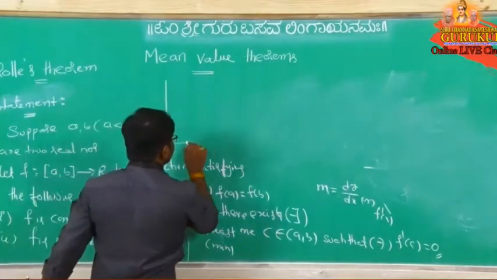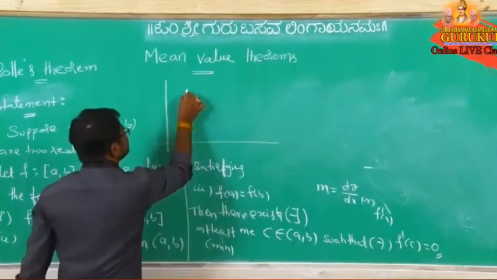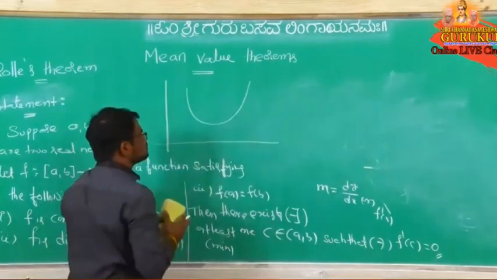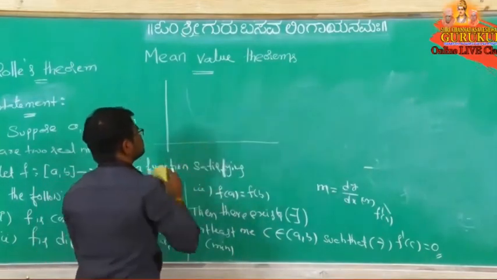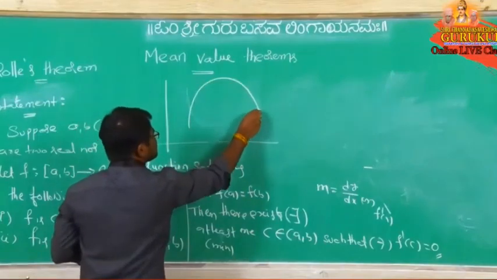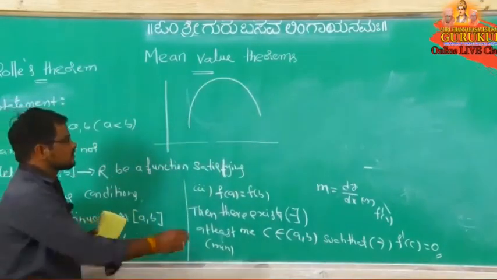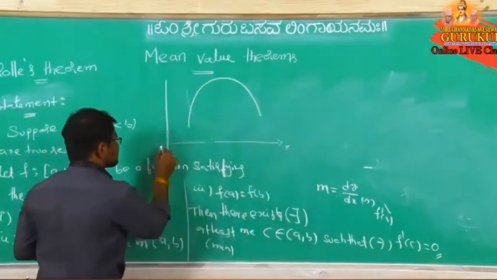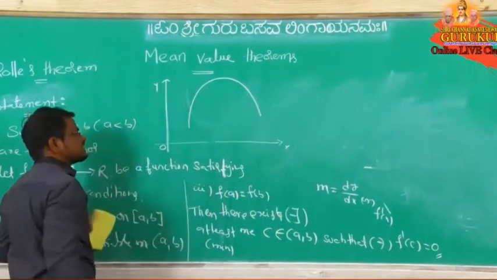Suppose here one curve or one function, otherwise you can take like this also, right? So this is the x axis and this is the y axis.